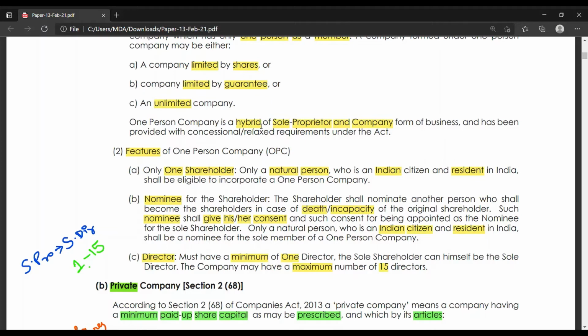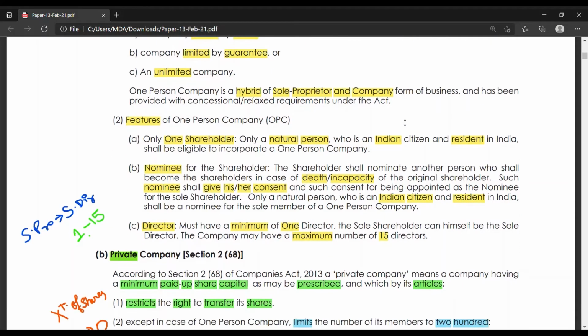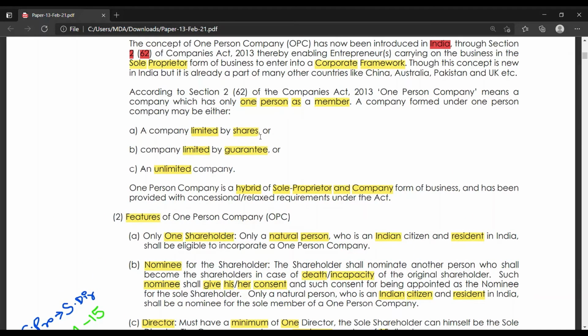One-person company is a hybrid of sole proprietor and company form of business and has been provided with concessional and relaxed requirements under this Act. One-person company means there will be only one person and he will be treated as the one member of the company, and it can be a company limited by shares, by guarantee, or unlimited company, just as we discussed above. It's nothing but a hybrid of sole proprietorship and company.